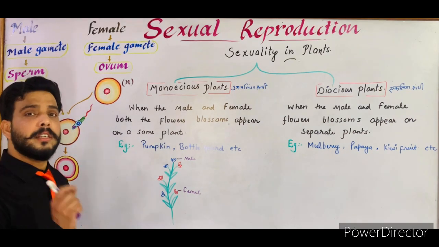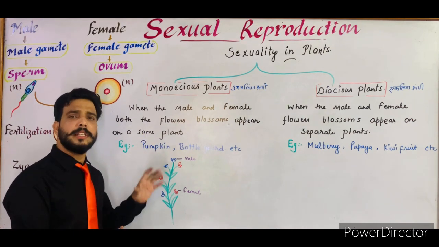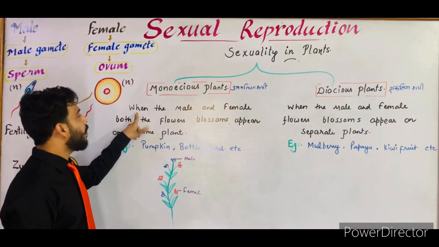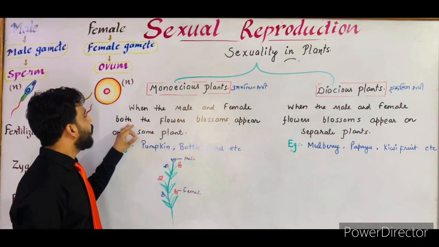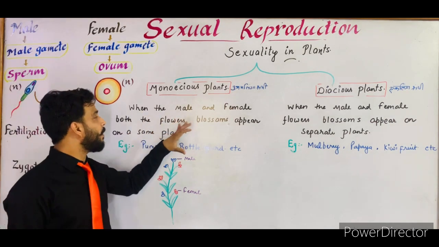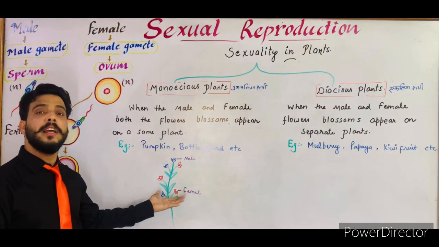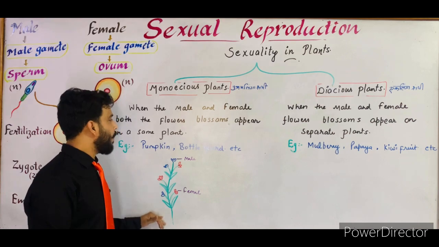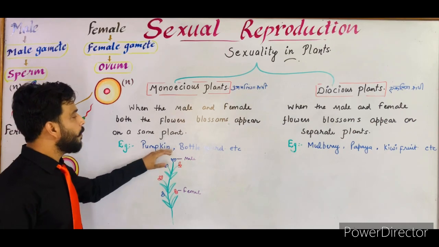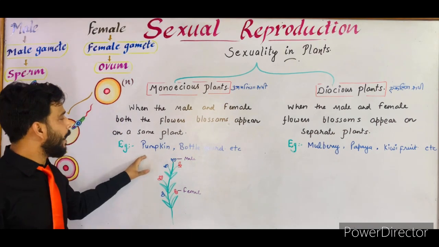Means when the plant consists of both the sex organs, male and female, or both the flowers on a single plant, then this type of plant is known as monoecious plant. Now definition: when the male and female, both the flowers blossom on the same plant. As you can see in the diagram, this plant consists of male flower as well as female flower. So this type of plant is known as monoecious plant, and the examples of monoecious plants are pumpkin, bottle gourd, bitter gourd, or any other member of this family.